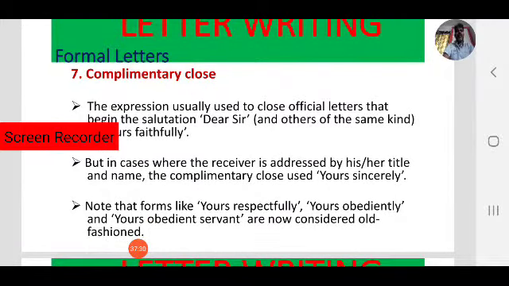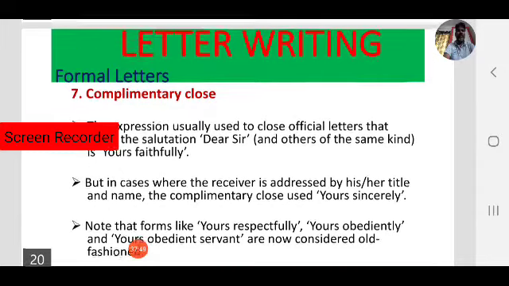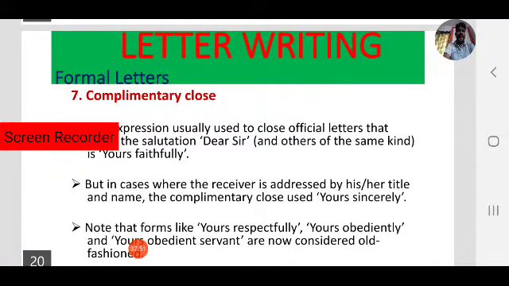Note that forms like "Yours respectfully", "Yours obediently", and "Yours obedient servant" are now considered old fashioned. Always keep in mind these are old fashioned. Generally today we prefer "Yours faithfully" and "Yours sincerely".